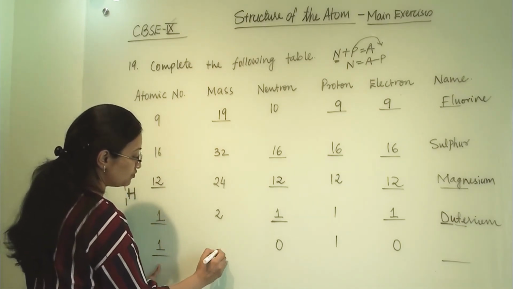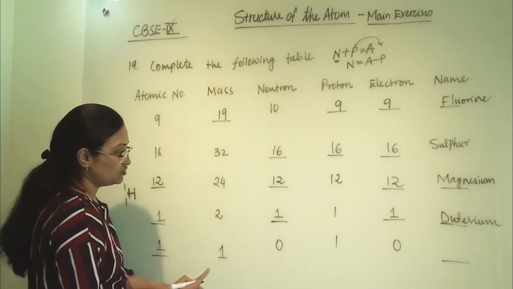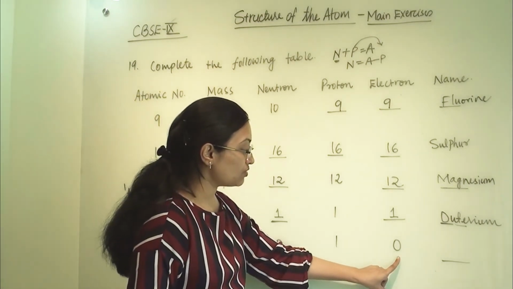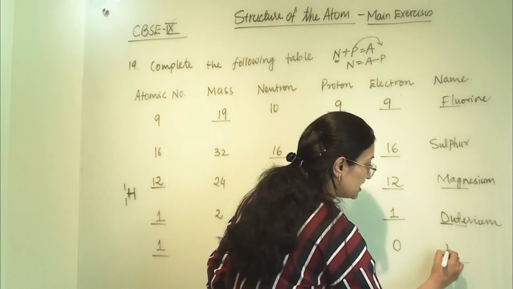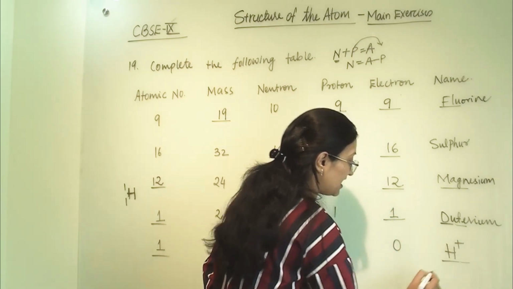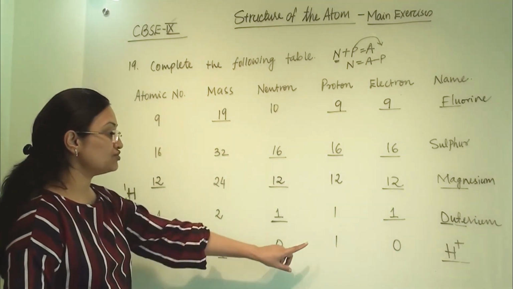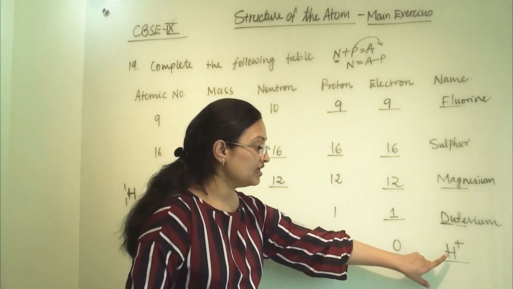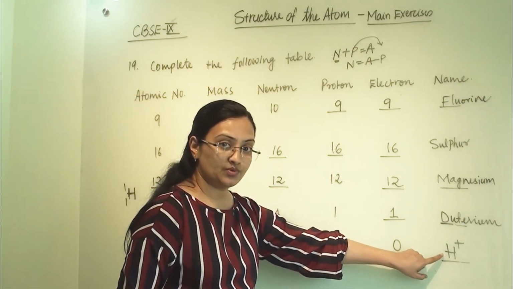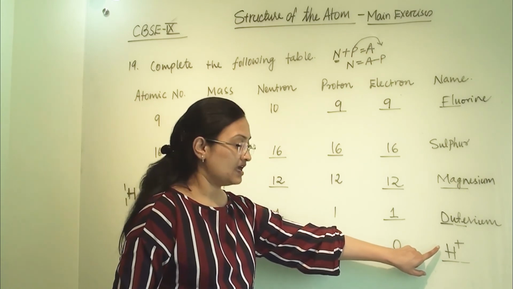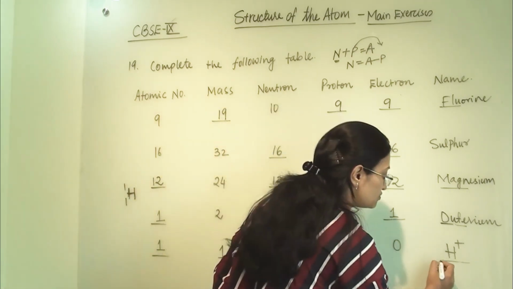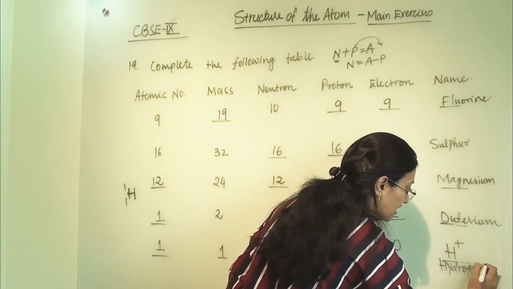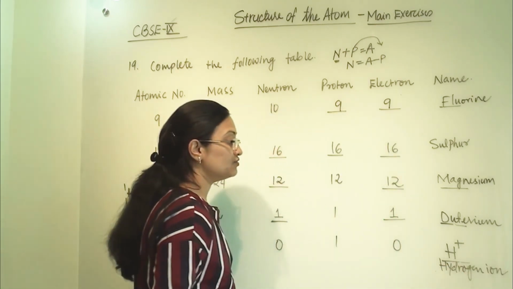So mass will be 1. Neutron is 0, proton is 1, electron is also 0. So this is H plus ion. Why? Because in hydrogen 1 electron should be there. When there is no electron, it will become H plus. So this is hydrogen ion. You can write here H plus or you can write here hydrogen ion. So accordingly you have to choose.